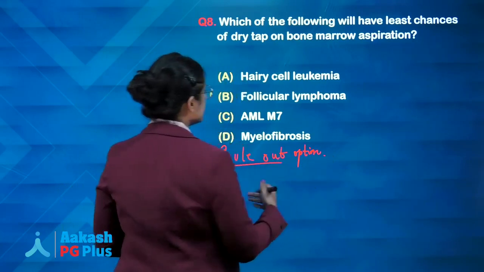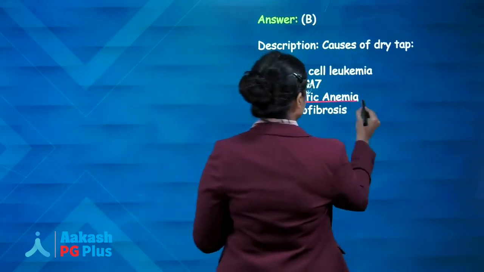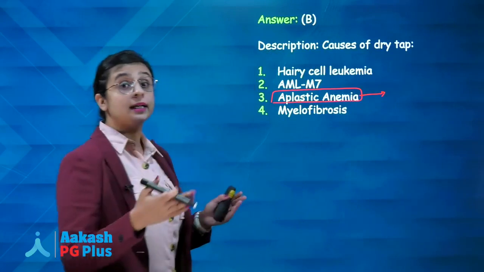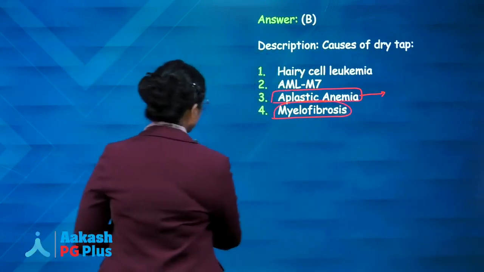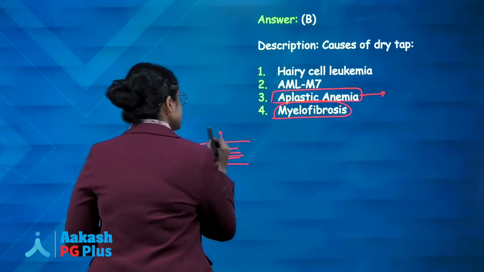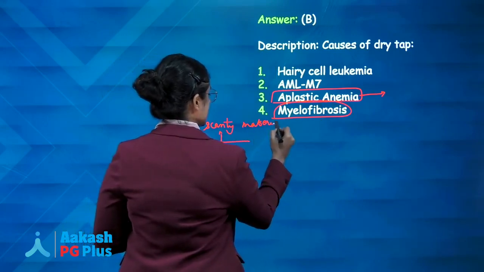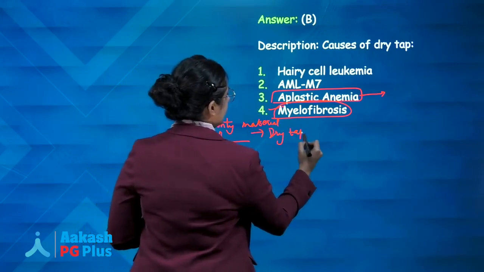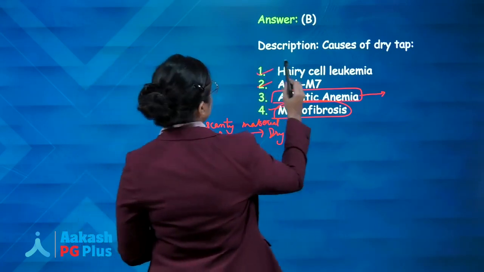Now, do you remember the most important examples for dry tap? Yes, aplastic anemia, I hope you remember, dry tap on bone marrow aspiration, and on bone marrow biopsy, decreased cellularity is seen, right? In case of myelofibrosis, when the bone marrow is fibrosed, there is hardly and very scanty material aspirated. So, in case of fibrosis, there is a dry tap. AML M7 is also associated with myelofibrosis, and so is hairy cell leukemia.